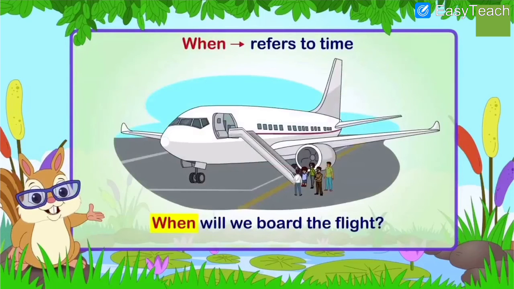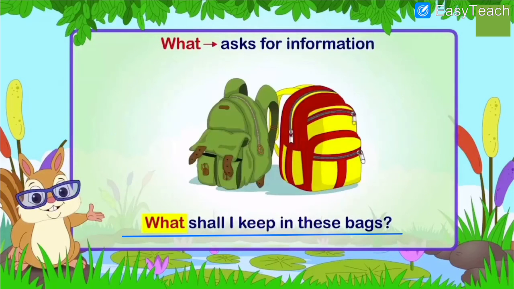Then the second question is when. It refers to time. You want to ask about the time, you can use when. So before I proceed, I want to tell you that all these things you have to write one time, because these things are very very important.